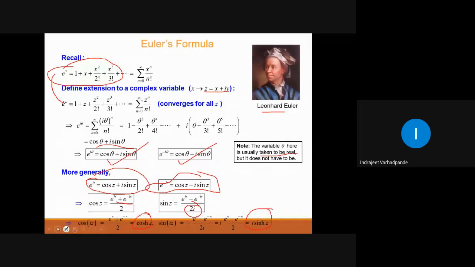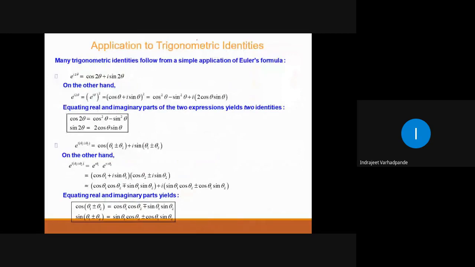Fine. Next is application to trigonometric identities. Like we have cos square theta plus sin square theta is equal to 1, 1 plus tan square theta is equal to sec square theta. Similarly, with the help of Euler's formula, we can separate the real part and imaginary part, and then we can have the simplification for the various trigonometric identities.